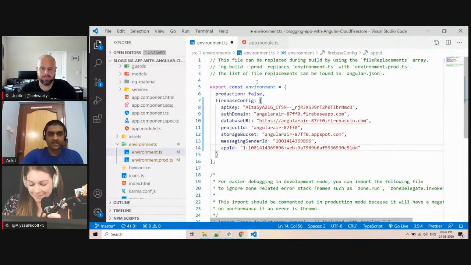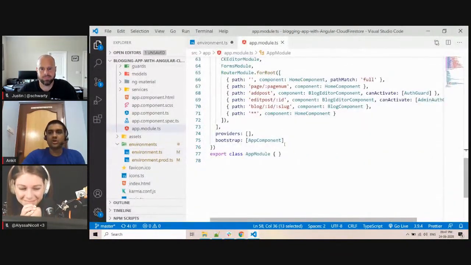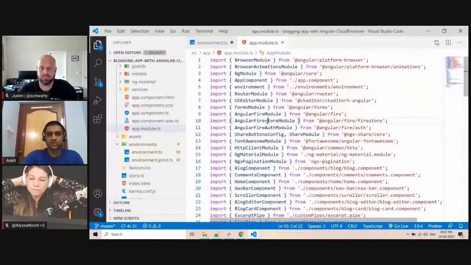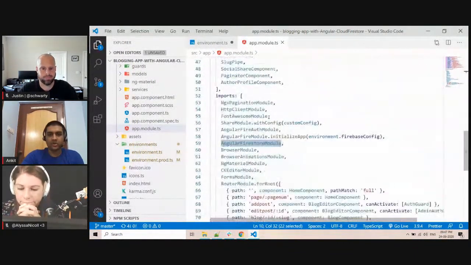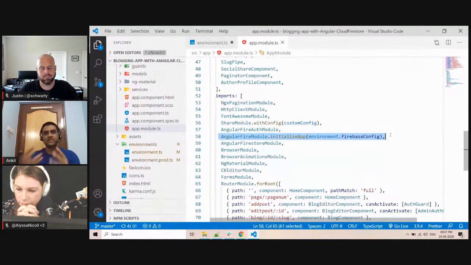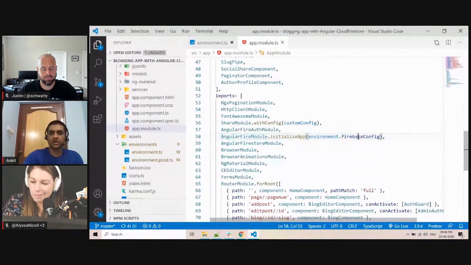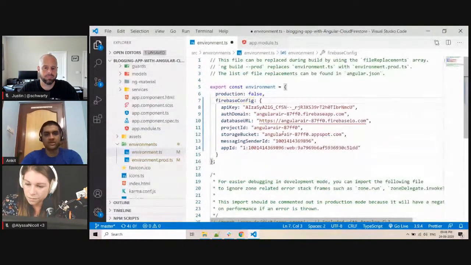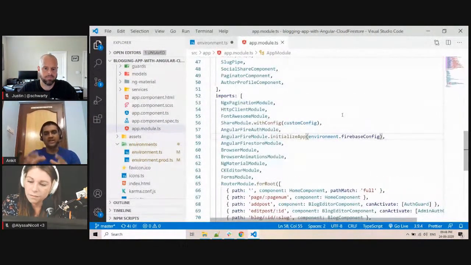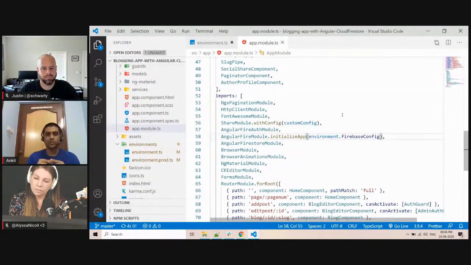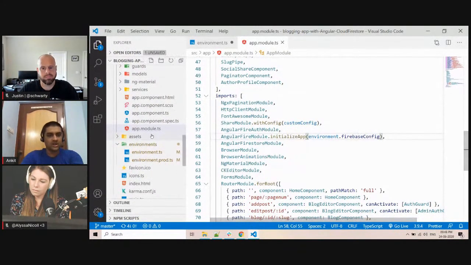Now, the second step is I have to install the Firebase module and the Angular Firestore module, and I have to import that in app module. And then in the imports, I have to initialize the app using my configuration. So this is where our connection works. While initializing the app, it will get the config details and then it will talk to Firebase. That is where we connect our Angular application with Firebase. This is the key point, and that is how we can talk to the database. For the database part, I am coming to that.